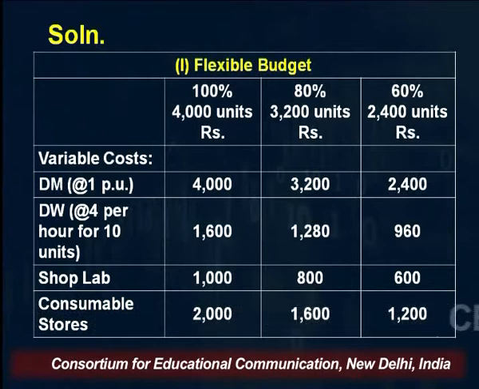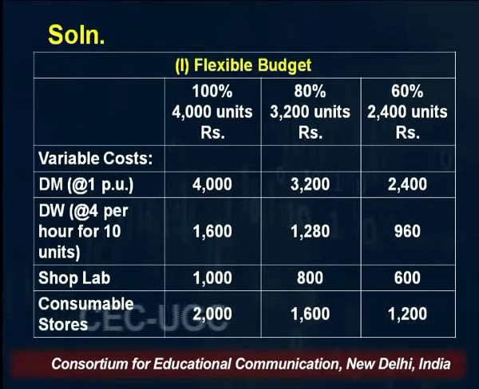Similarly, a question may come to your mind at this point: how will you be able to identify variable cost, fixed cost, semi-variable cost? In the example, if the costs which are given are varying in the same proportion in which the output is varying, it means it is a variable cost. If the cost is not changing, it means it is a fixed cost, right? And if the cost is changing, but is neither fixed nor changing in the same proportion as the output is changing, then it means it is a semi-variable cost.